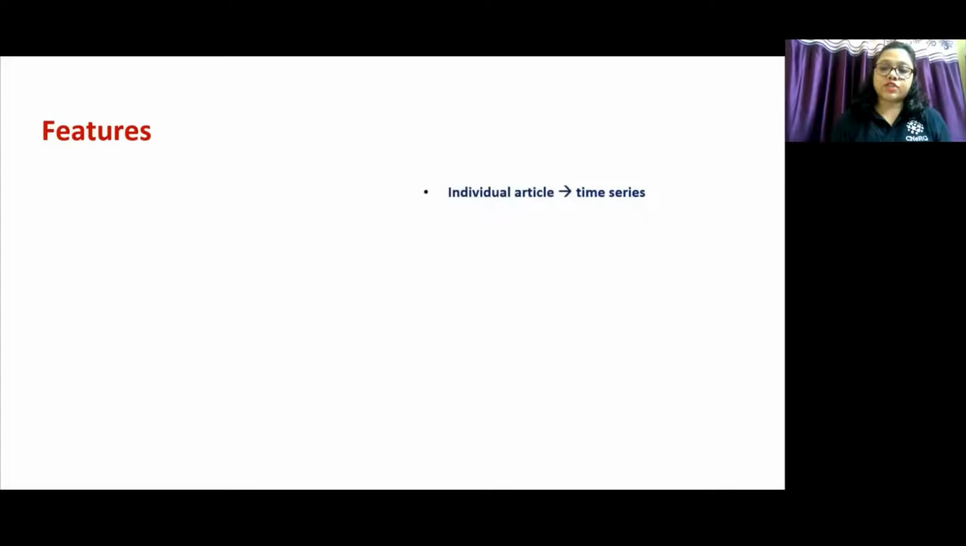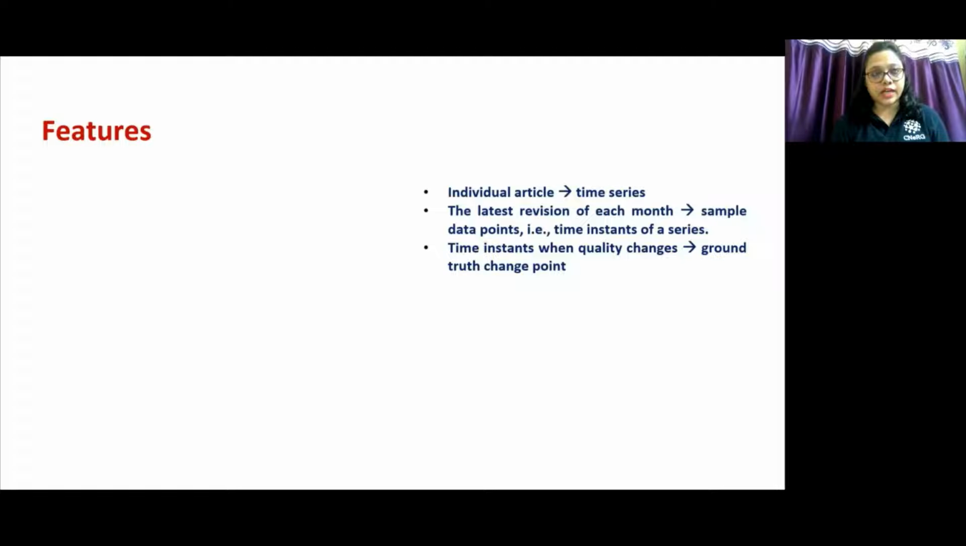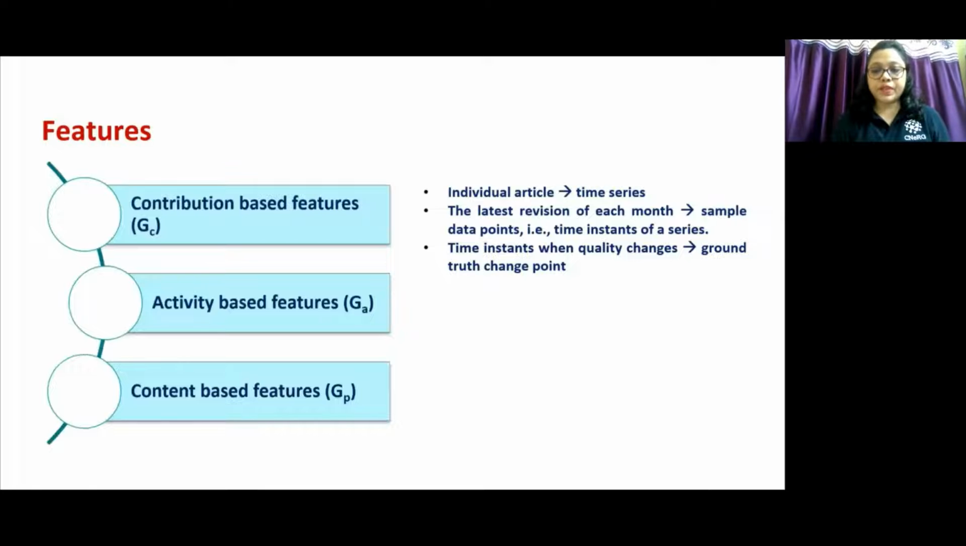Individual article is assumed as separate time series and the timeline is expressed in months. The sample data points are the latest revision each month given an article. The change points are the time instances, specifically the months where the quality of the article were changed. Now, every such time instance or revision is represented by these features. For more details of each category of features, please visit section 5 of our paper.